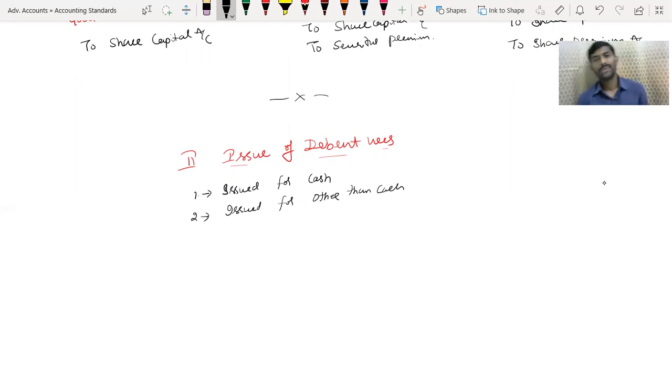Other than cash can be in case of purchasing an asset, or conversion of shares into debentures, and so on.